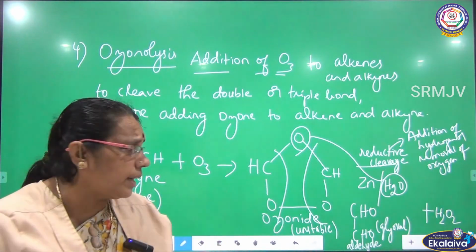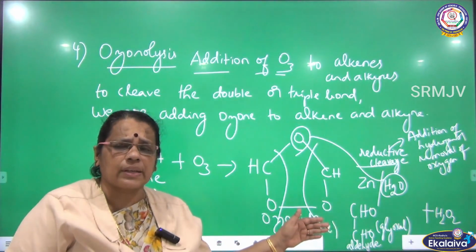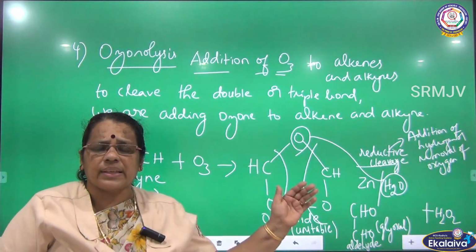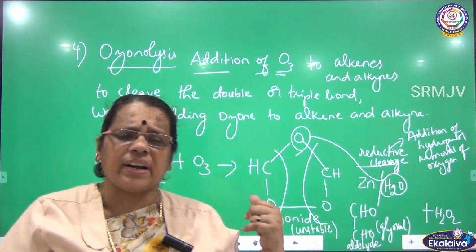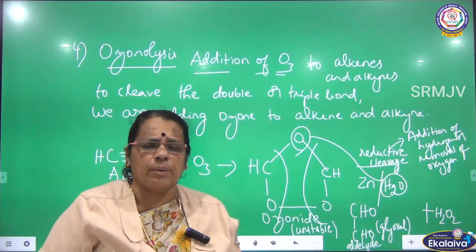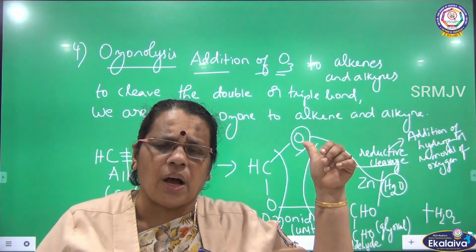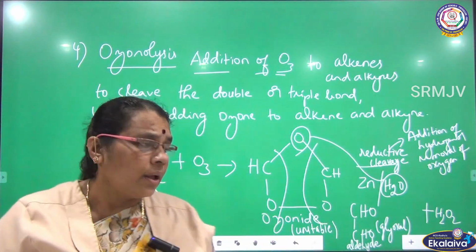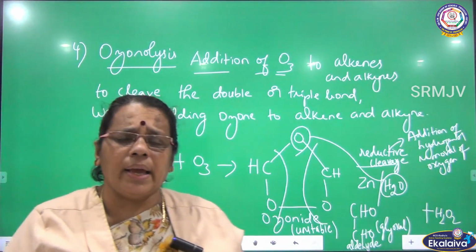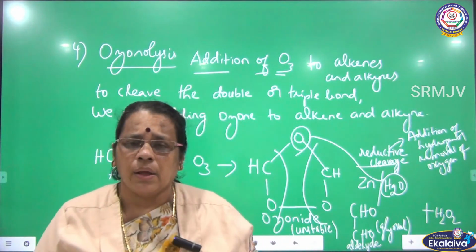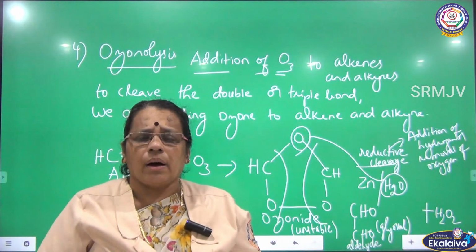So the triple bond is converted into an unstable compound which is called ozonoid. What is the next step? This unstable compound undergoes reductive cleavage. What is reductive cleavage? Reduction: addition of hydrogen or removal of oxygen. By using zinc and water, oxygen from ozonoid is removed and combines with water to give hydrogen peroxide. What is the compound I am getting here? I am getting an aldehyde here. What is the name of this aldehyde? Glyoxal.